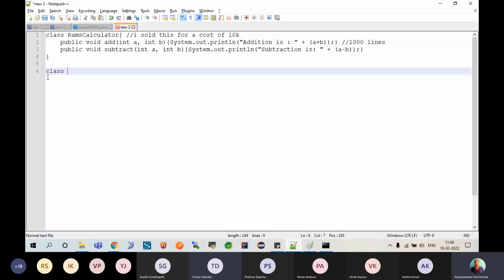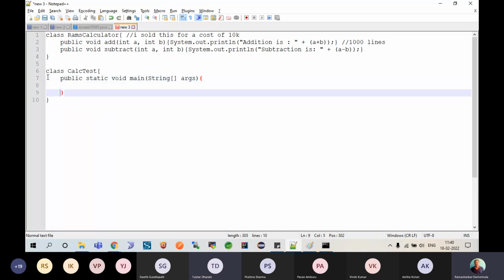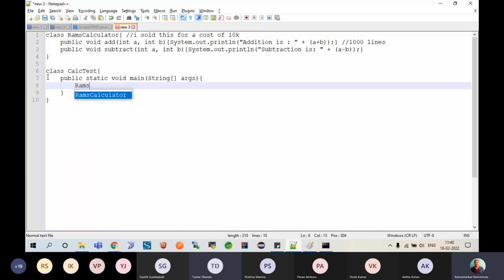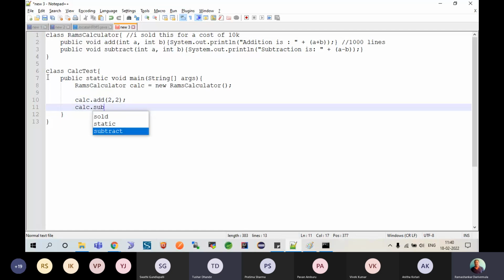So there is a class called CalcTest, assume, or mathematics application, and then he is trying to make use of it. So he has public static void main String args, and this guy is trying to call this Ram's calculator: calc is equals to new Ram's calculator, and then he's trying to call calc.add of 2 comma 2 and then calc.subtract of 10 comma 5.